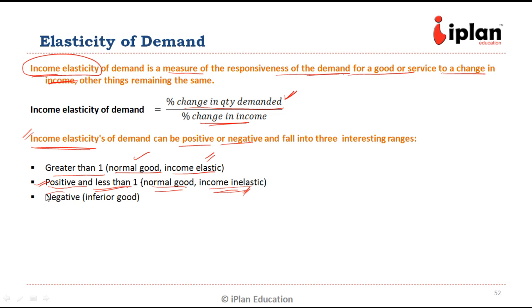And there could be a third case of negative income elasticity, where we observe that the demand for a particular product comes down when the income of the consumer goes up. It is a typical case of an inferior good. So if the income rises, the consumers do not want to consume the inferior good anymore, and the income elasticity for such products remains negative.